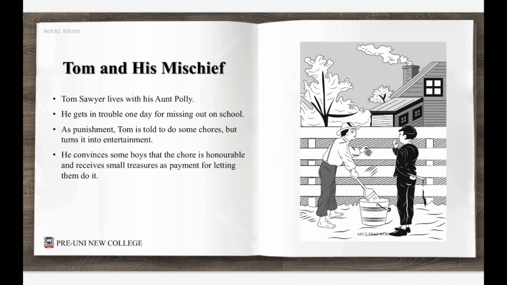Tom Sawyer lives with his Aunt Polly. He gets into trouble one day because he skipped school. As his punishment, Tom was told to do some chores. As we can see here, he was supposed to whitewash the fence. However, his smart but mischievous character is revealed when he convinces some boys that the chore is actually honorable and receives small treasures as payment for letting them do the work for him.